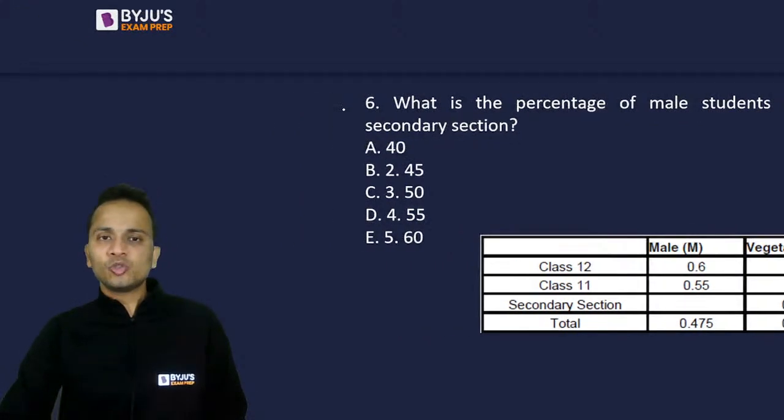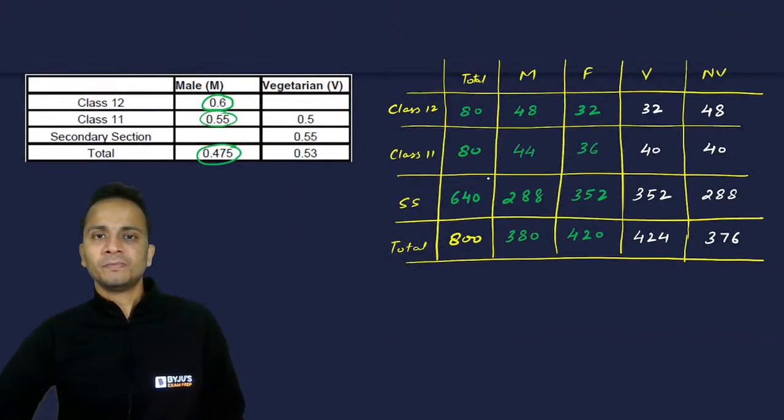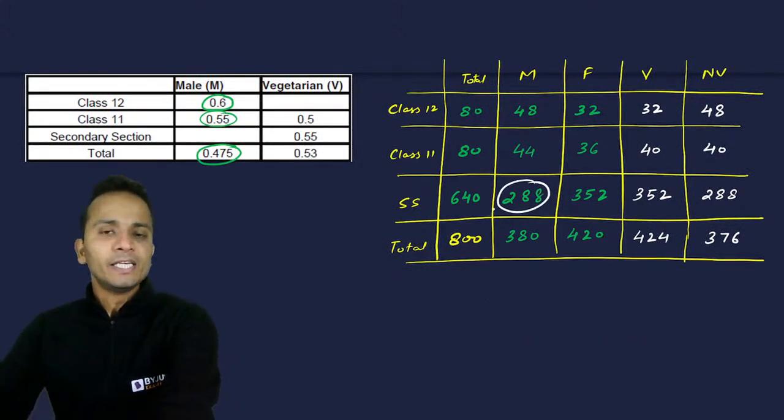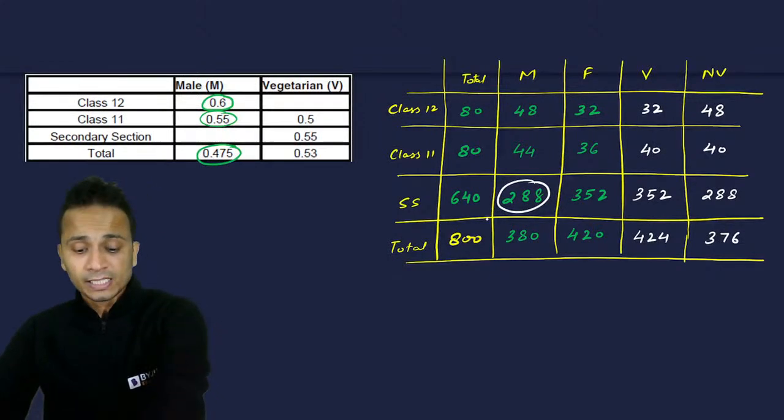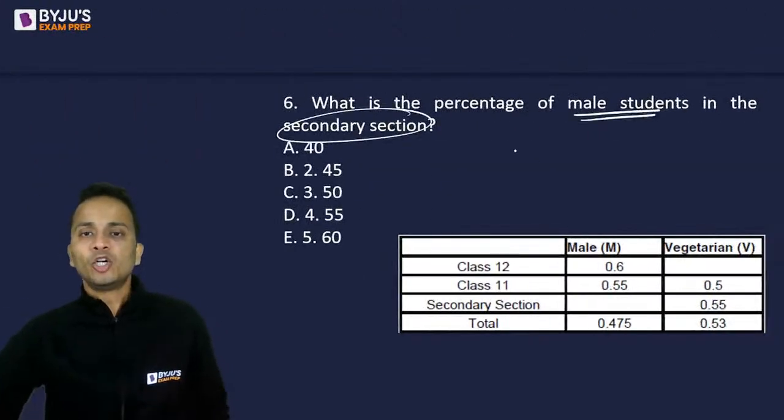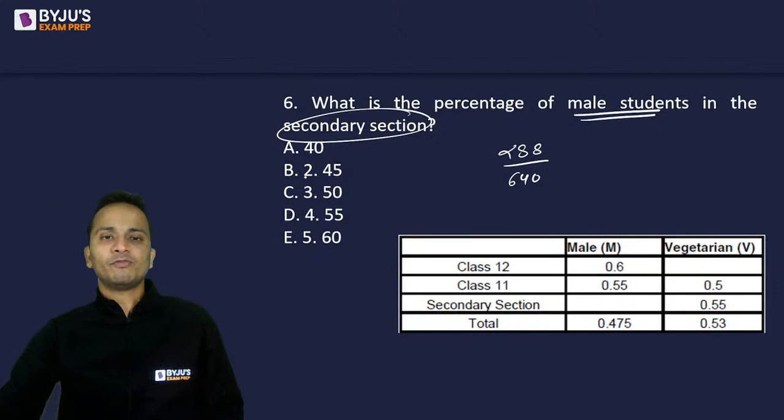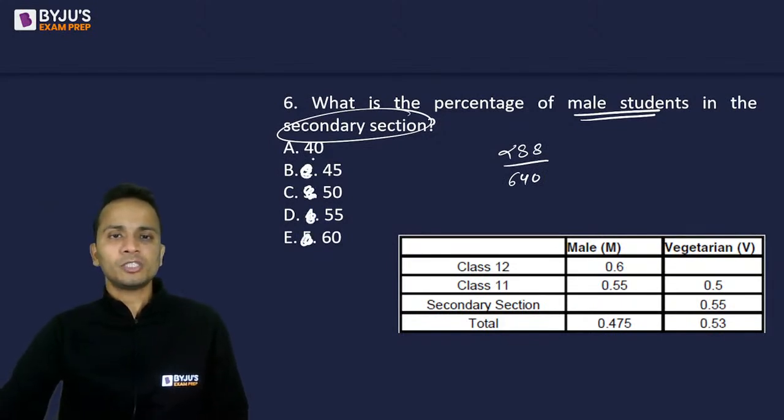Percentage of male students in secondary section. So secondary section, male students is 288. So basically 288 is what percentage of 640? This is what we have to find out. Options. Okay, so these are the options: 40 percentage, 45, 50, 55, 60.